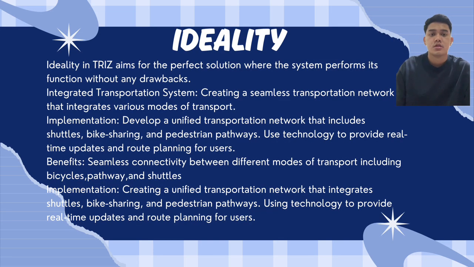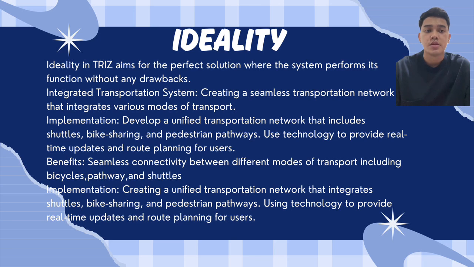Thank you, Muklis. So I will explain about ideality. What is ideality? Ideality aims for the perfect solution where the system performs its function without any drawbacks. For integrated transportation system, creating a seamless transportation network that integrates various modes of transport.